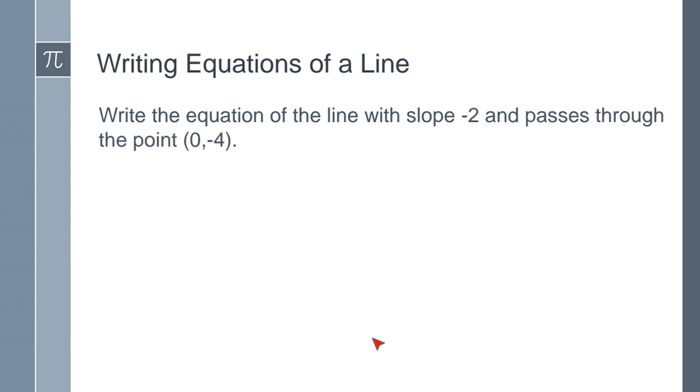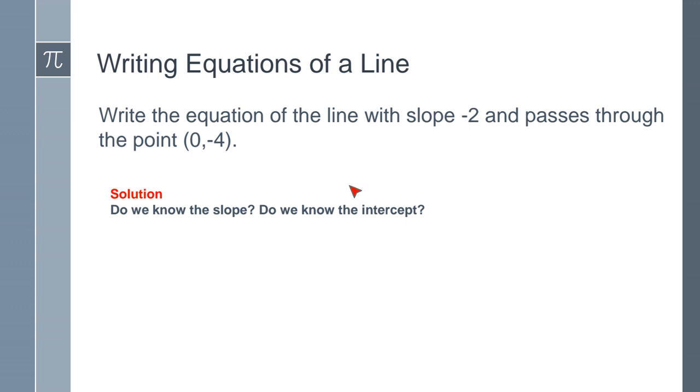Here's another example. Write the equation of a line with a slope of -2 that passes through the point (0, -4). Now here, recall from y equals mx plus b that (0, b) is my y-intercept. So here, you should know that this is my y-intercept, or my b is -4. For the solution, it says, do we know the slope? Yes, because it's given, -2.